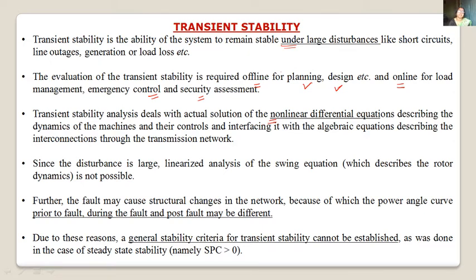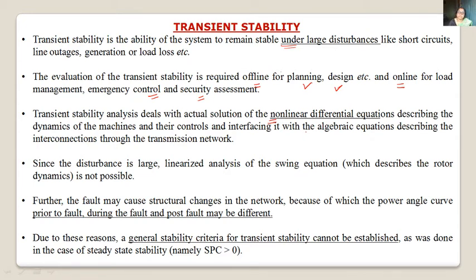Why? Because we apply load in small steps, so we can linearize the equation. That's why the study of steady state stability is simple.